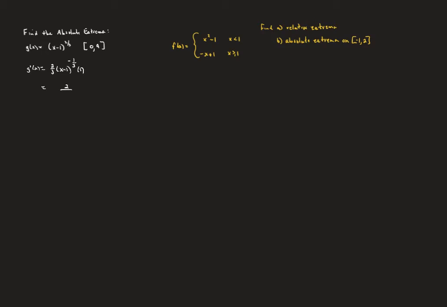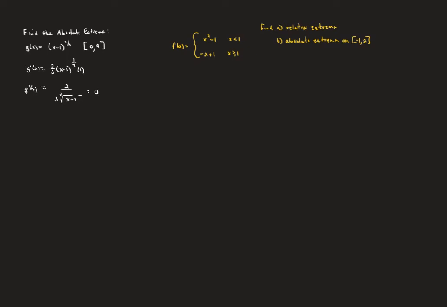So the 2 from the 2/3 goes on top. The 3 from the 2/3 is going to be in the denominator. The negative exponent is going to kick the x minus 1 into the denominator. And I'm going to write that 1/3 power as the cube root of x minus 1. So here is our g prime of x. Now we're looking for where the derivative is 0 or undefined.